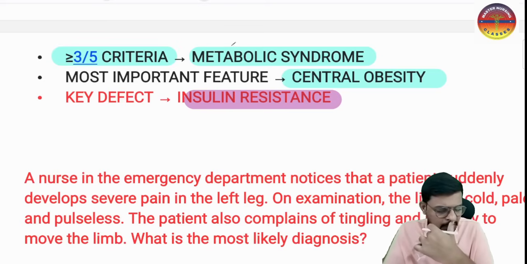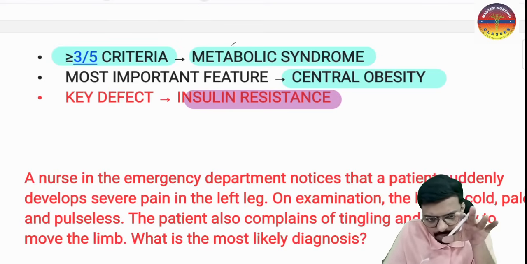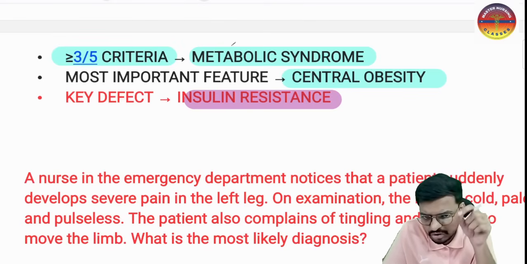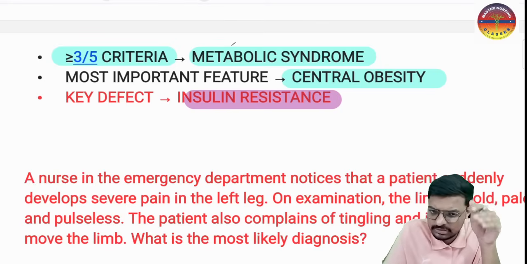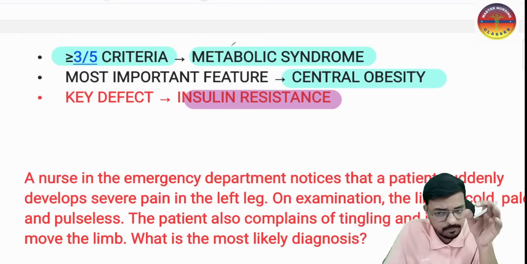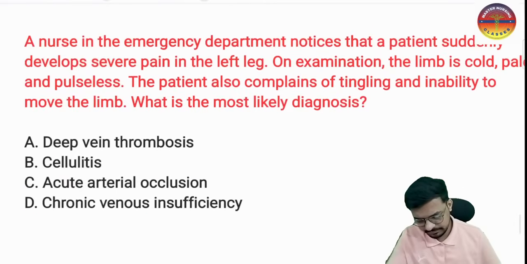So the main thing we have to ask the patient here is to reduce body weight and increase the sensitivity of insulin, because obesity is the most common risk factor for insulin resistance. So reduce the obesity, increase the insulin sensitivity, and things will come back to normal. This is very important, we have to keep it in mind. Okay, and here we have the next question.